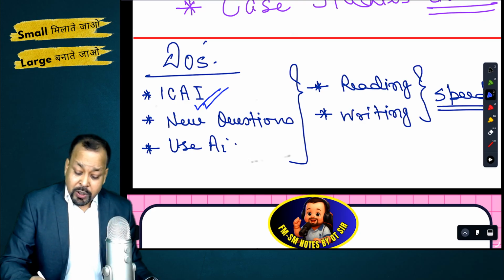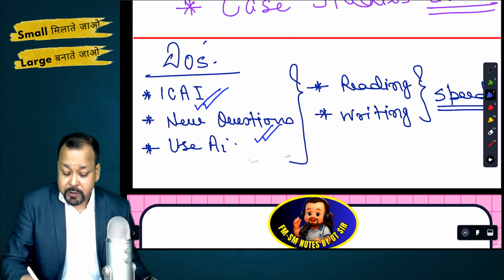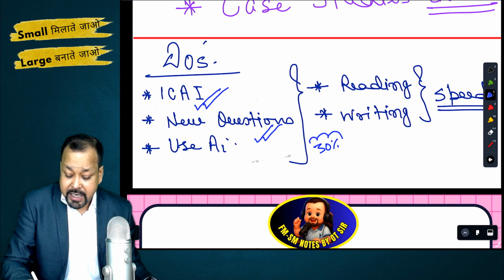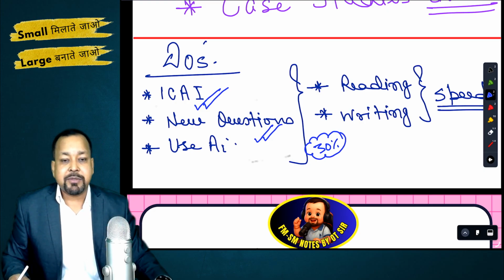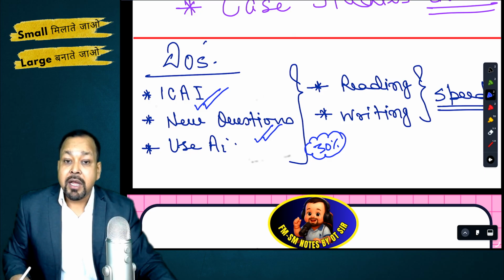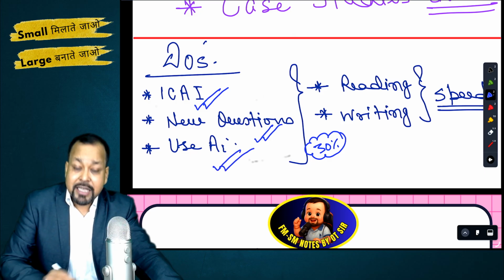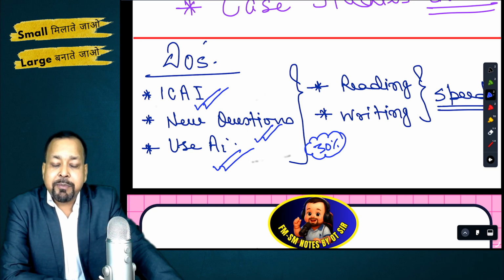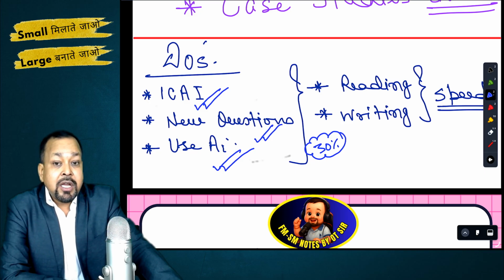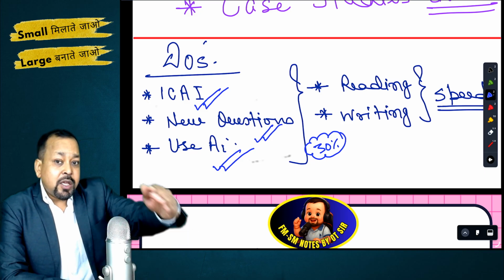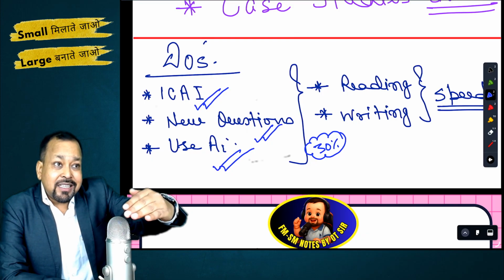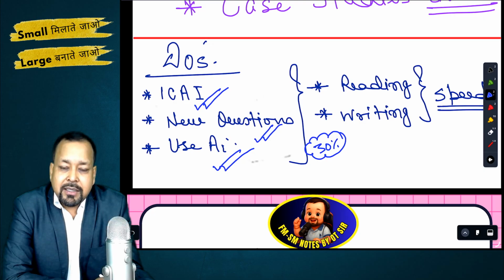Second, because ICAI is asking new questions, at least 30% new questions I have seen in every question paper in previous attempts like May and September 25. That's why I'm very careful while talking to you. At the same time, ICAI is using AI, ChatGPT, Perplexity, and other AI platforms to generate the content and the questions. And this is making your question paper a little lengthy. What to do with that? How to deal with that?